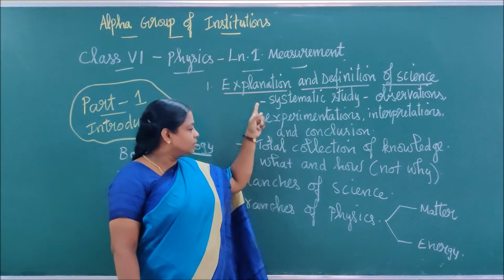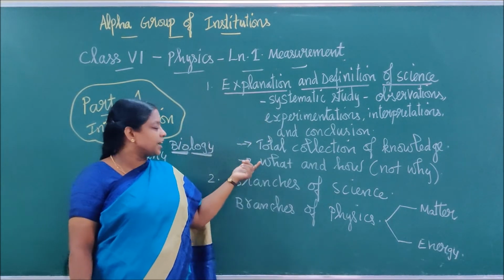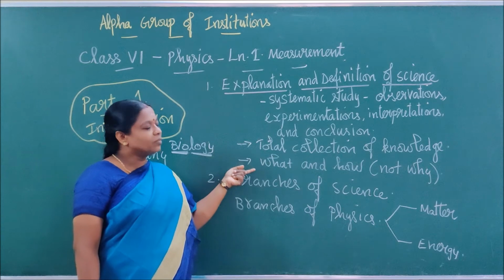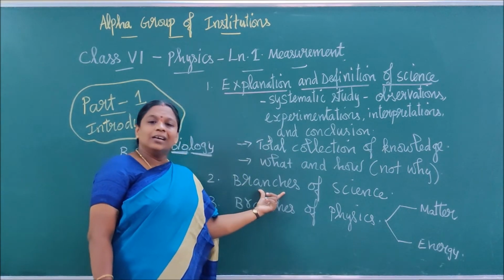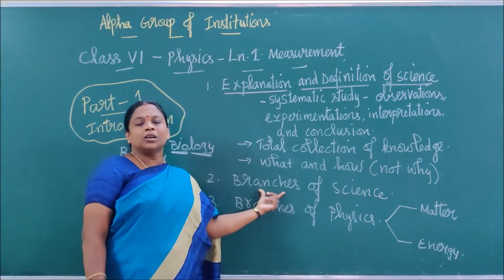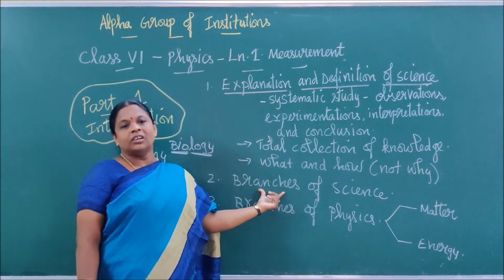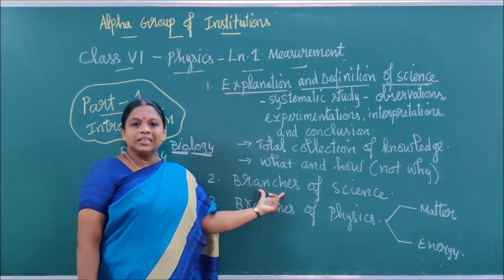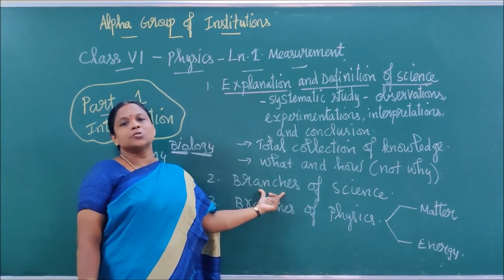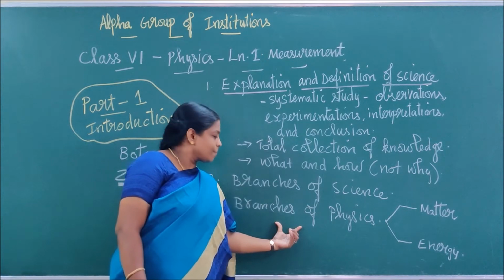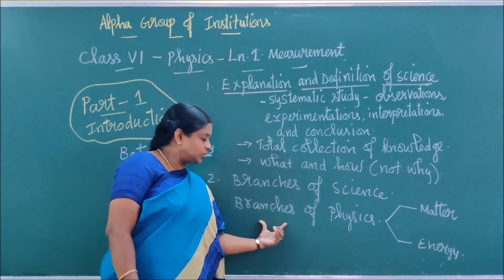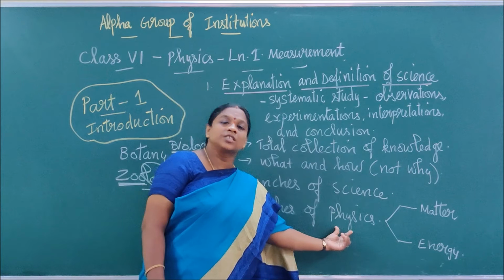Give the definitions of science. These 3 points you have to combine and write. Then list out the branches of science. Then list out the branches of physics.